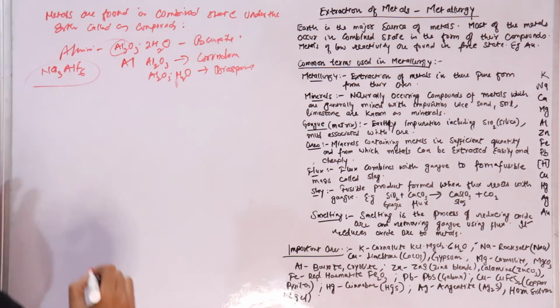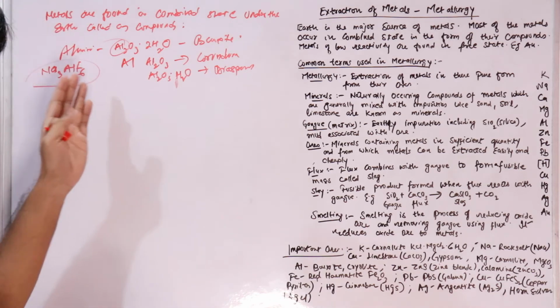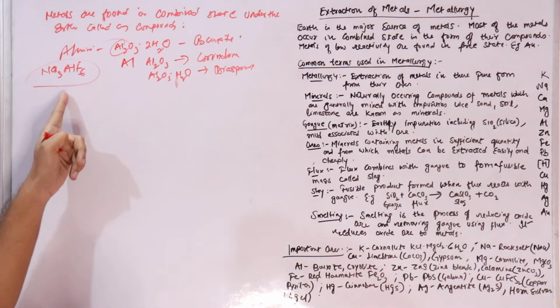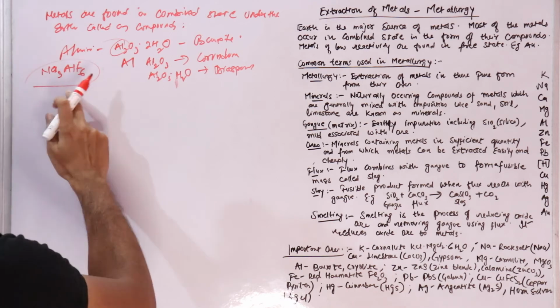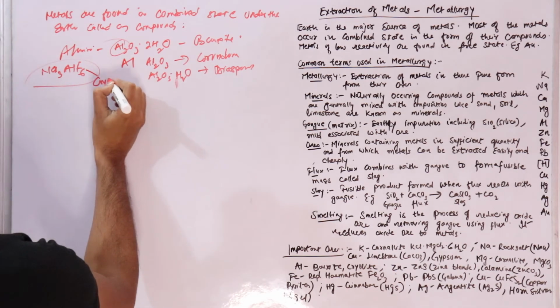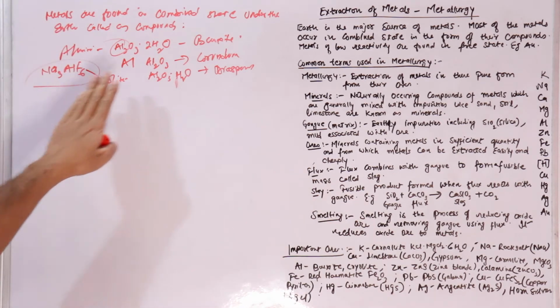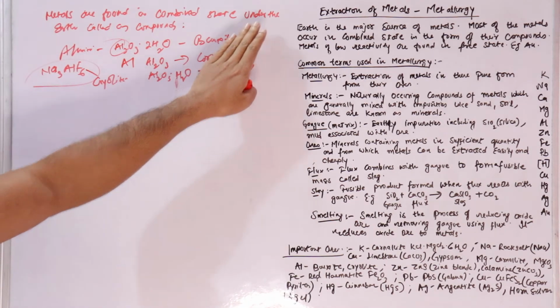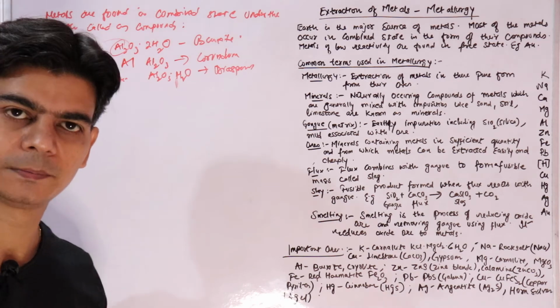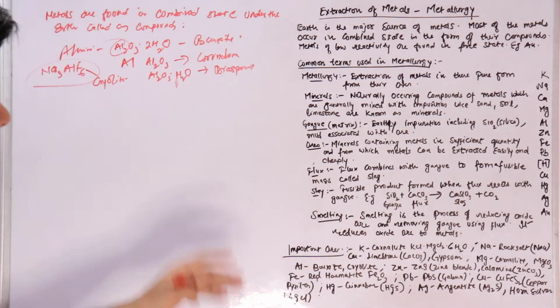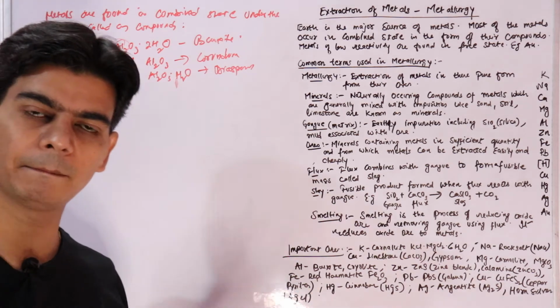So there are various minerals. Cryolite, diaspore, corundum, bauxite, all these are minerals of aluminium, which contain aluminium in combined state.